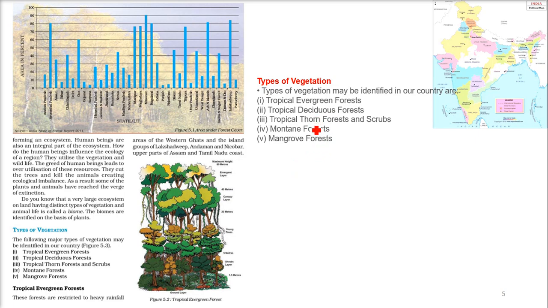These are the 5 types of vegetation that we find in our country.